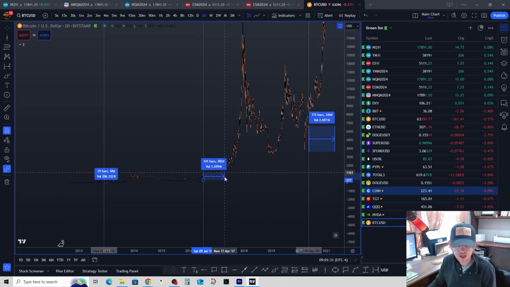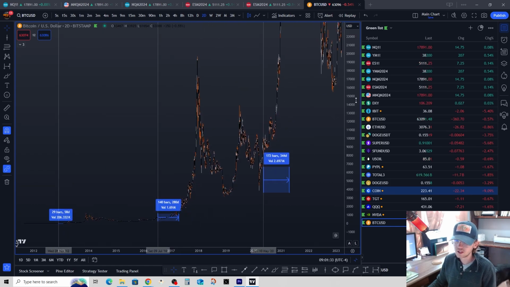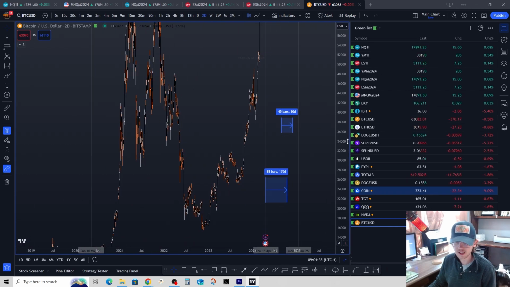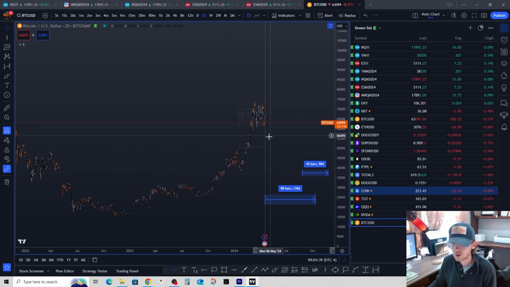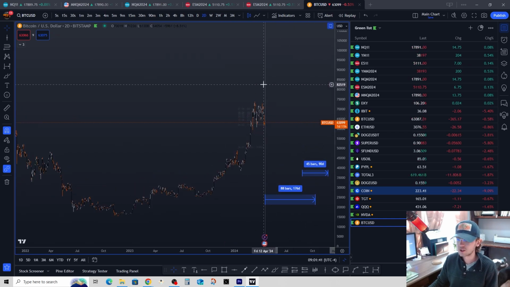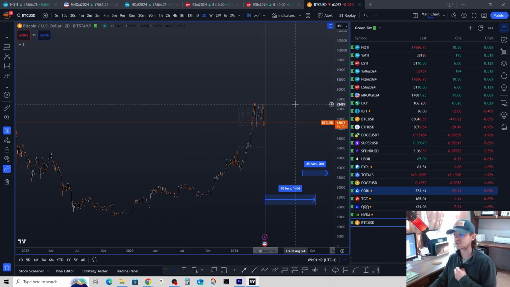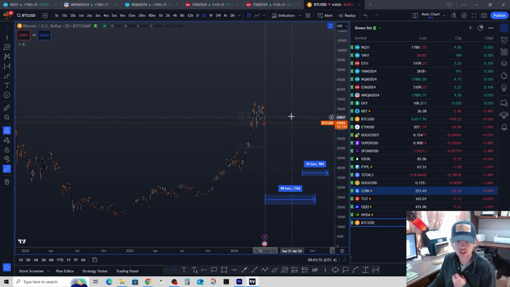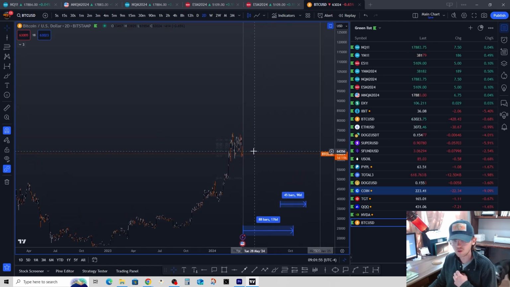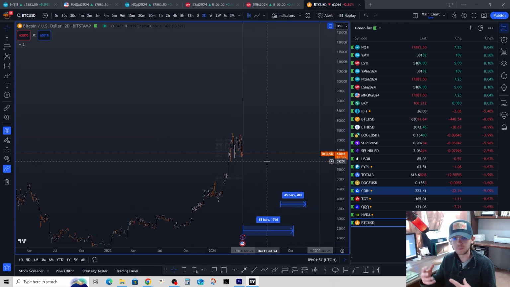So this time next year, if the cycle isn't expanded, which could have been possible, but obviously we didn't start ripping on through. We consolidated, now we're pulling back. If we started ripping on through, I would have said that the cycle is prone to more like a fast forward pace, but now we're pulling back and we're actually showing signs of historical data of the pullback at the halving and the consolidation. So now let's see what we get going forward, because this might line up with previous cycles.